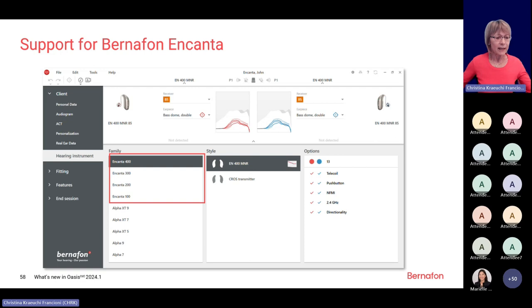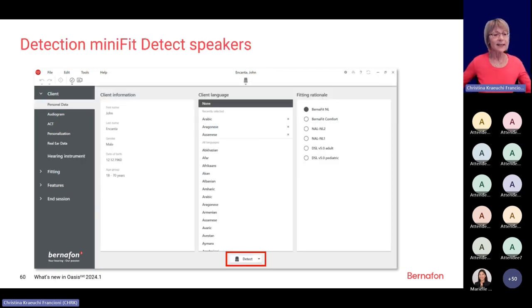Now, this screenshot is actually done in a simulation mode. So when you are in the simulation mode, you can still select the hearing instruments and you can look at the speaker options. When you detect the hearing instrument, it will look a bit different.